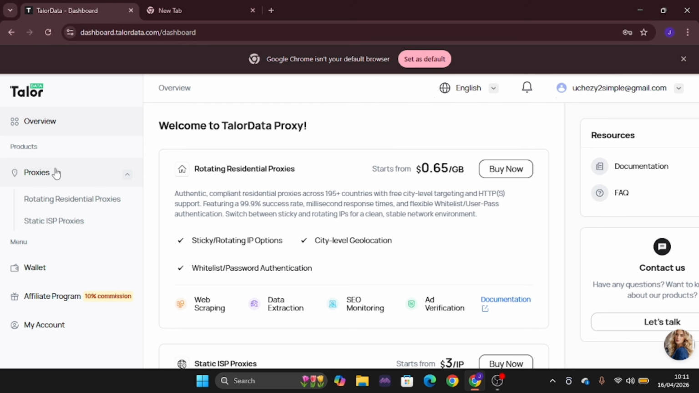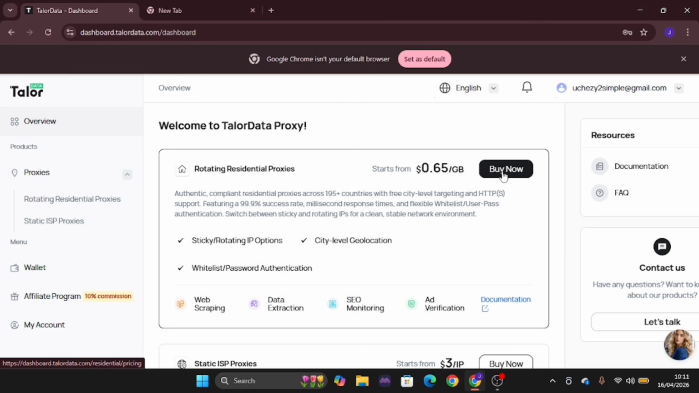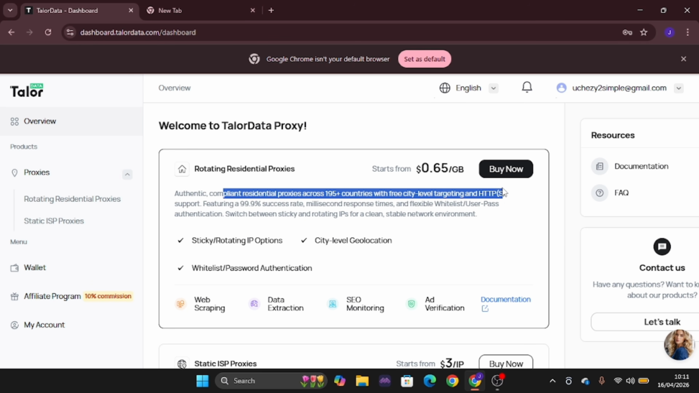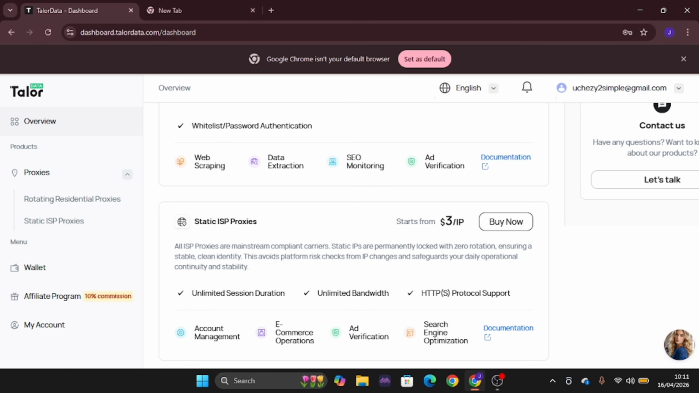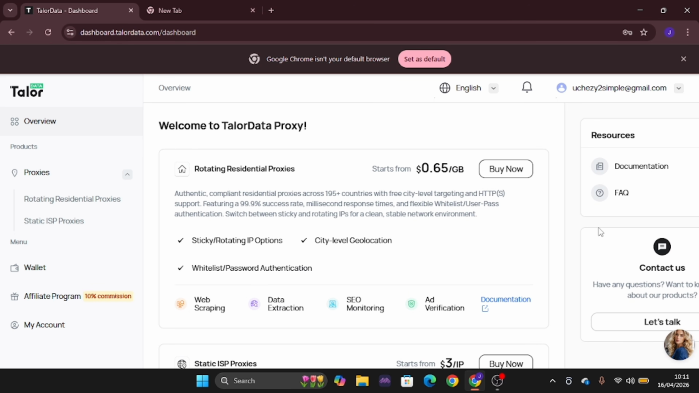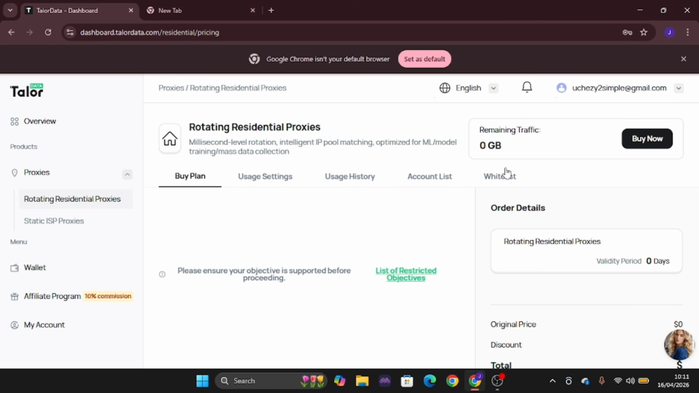First of all, the moment you come right to this proxy right here, you are also going to be seeing that this is where you can get direct proxy. So what you're going to be doing is to come right here and click on this particular button that shows. But before that, you can see authentic compliant residential proxy across 195 countries with free city level targeting HTTPS. So you can see supporting and so on, so you can see all this for yourself. So you just go ahead to get this. This is for static IP proxy. So what you can actually do right now is to come right here and click on this particular button.